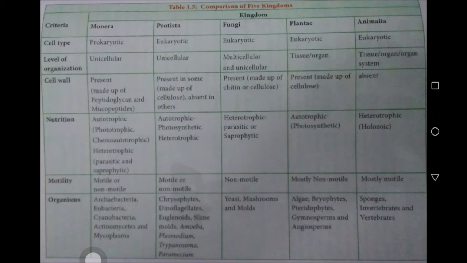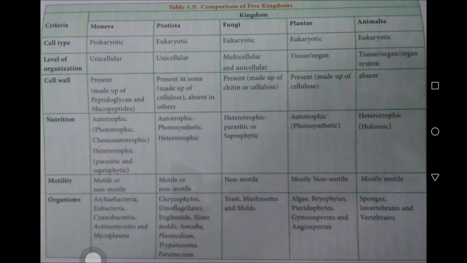Come to motility. As far as prokaryotes are concerned, some organisms will move, they are motile. Some of the organisms cannot move, they are non-motile. In Protista, motile and non-motile organisms are both seen. In fungi, all are non-motile.